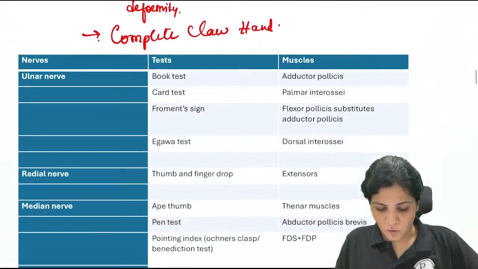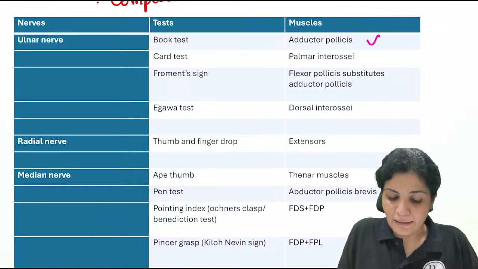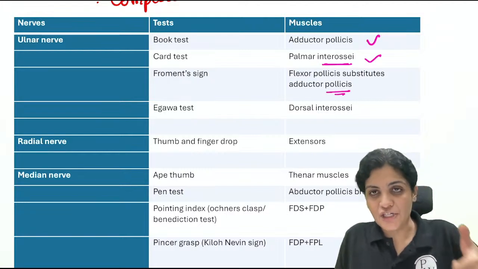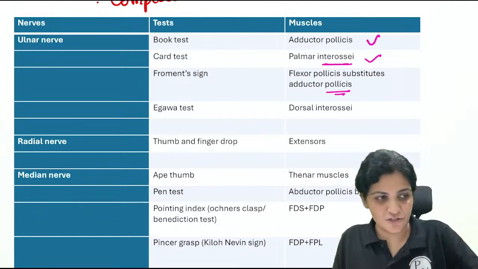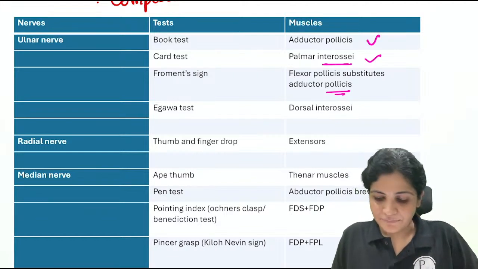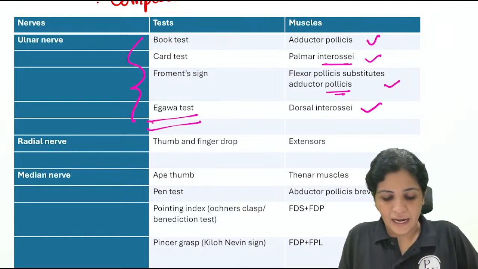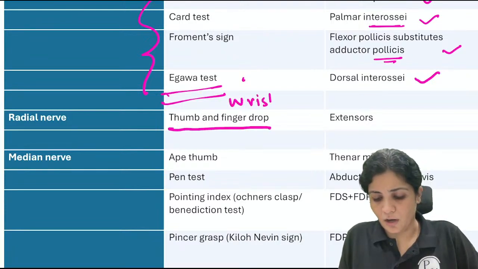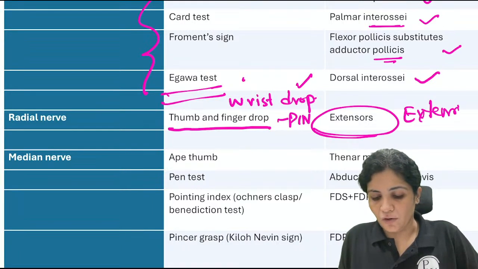Now see, this is what I have brought for you. For the ulnar nerve, we are testing the book test, that is the adductor pollicis, and the card test is for the palmar interossei, as you have answered right. Froment's sign is where flexion of the thumb is used instead of the adductor pollicis, that means flexor pollicis is used instead. Next, Igawa, we are testing the dorsal interossei. So these are all the tests for your ulnar nerve. Then radial: you have wrist drop, that is for the extensors. All extensors are supplied by the radial nerve. So wrist drop, and PIN is for finger or thumb drop.